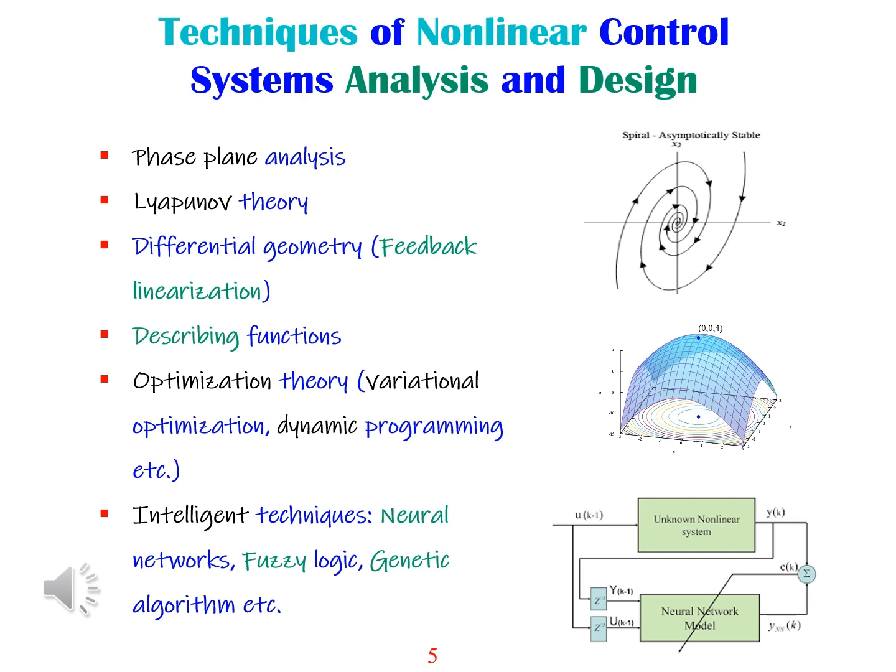We also draw on optimization theory, including variational optimization and dynamic programming, to design controllers that balance performance and constraints. Finally, modern intelligent techniques, such as neural networks, fuzzy logic, and genetic algorithms, bring adaptability and learning into nonlinear control, making systems more robust in uncertain environments.